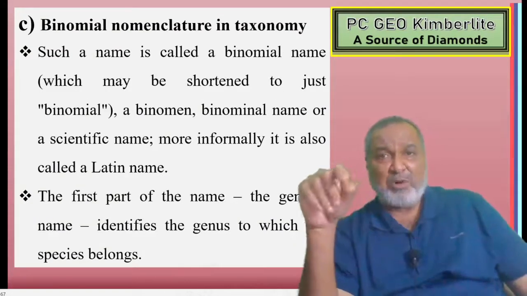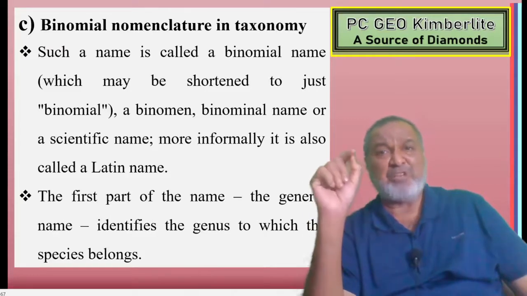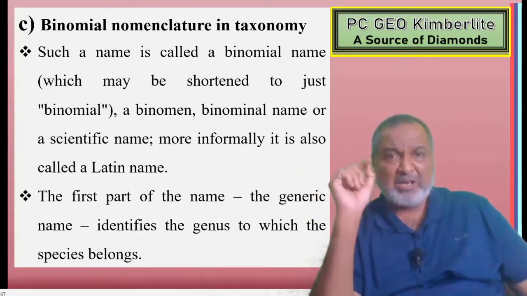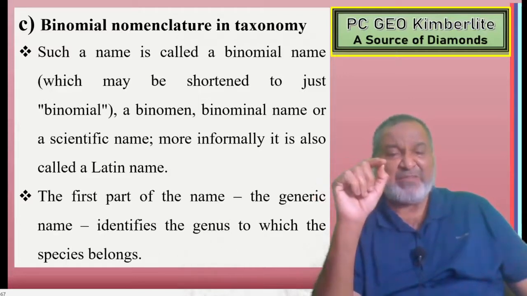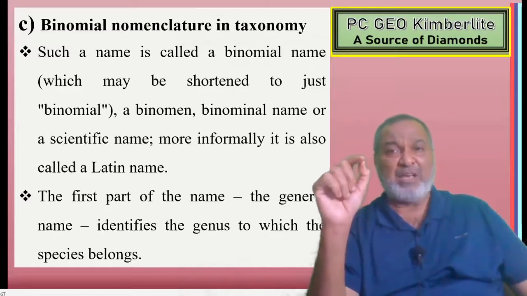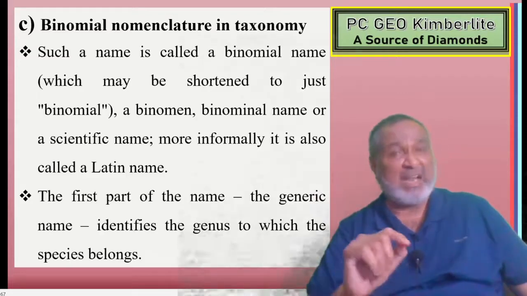Such a name is called a binomial name, which may be shortened to just binomial, or binomen, or scientific name, or more informally, a Latin name.